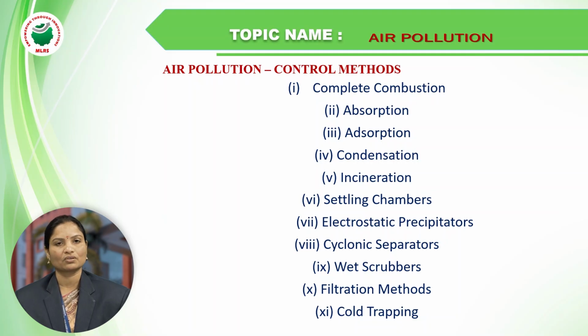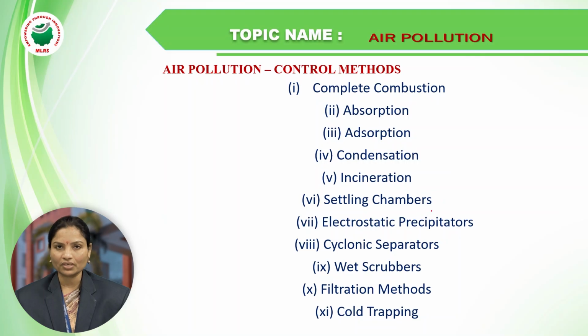Absorption, full absorption of chemical substances in the environment. This is the best control technology. Adsorption is also a control method for air pollution. Condensation, cooling, is also a good example of a control technology. And incineration is also an example of a control technology method.